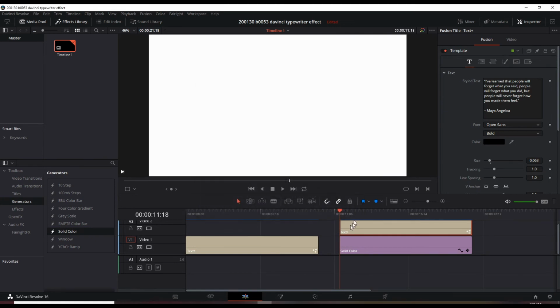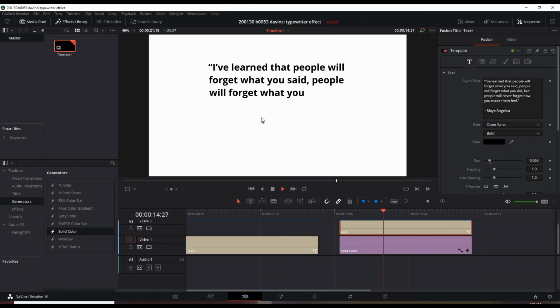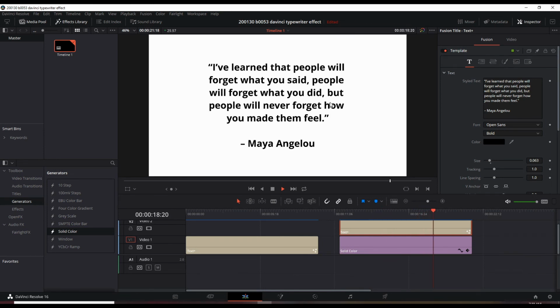Okay. Let's wait for it to render. Here you go. It's turning blue. Almost done. And it's done. So let's play this from this point. And now we have a white background with a black text with the typing effect. Okay, if you wanted to adjust the way it looked, make sure your text is selected. You can adjust the size here.